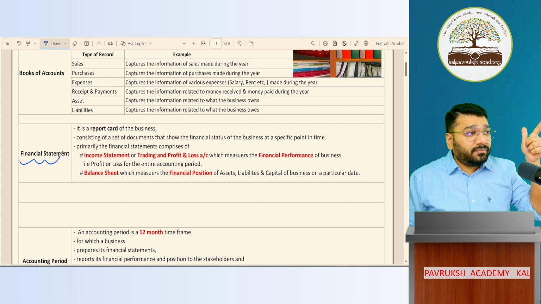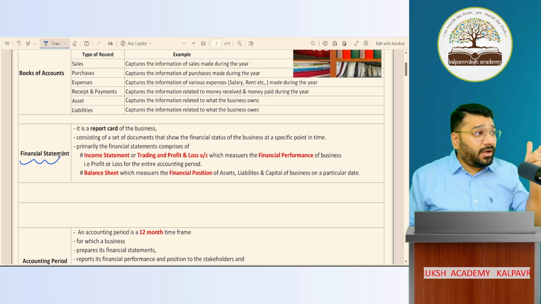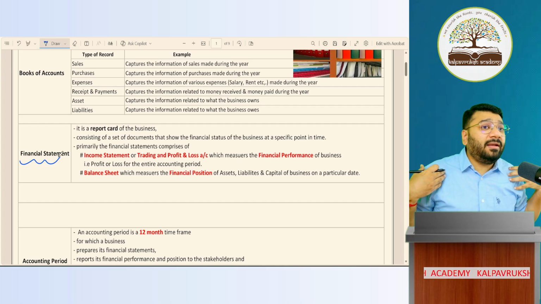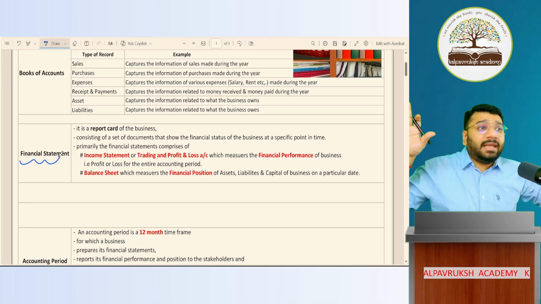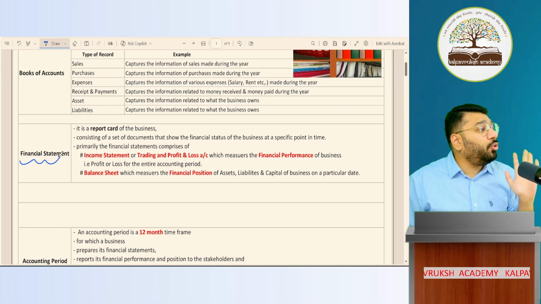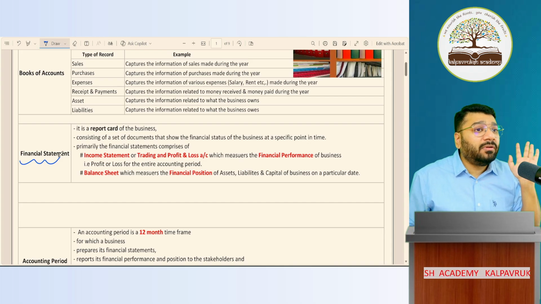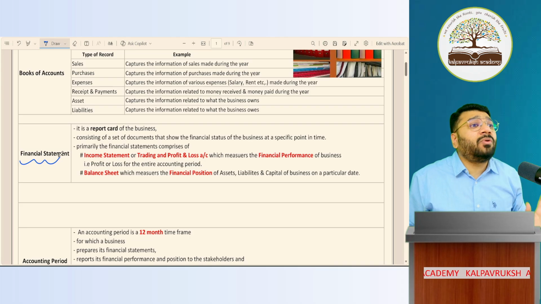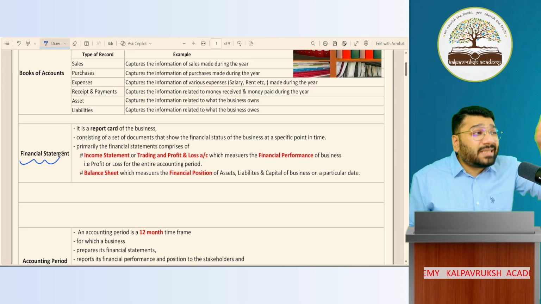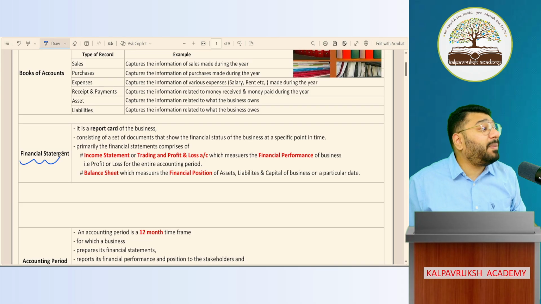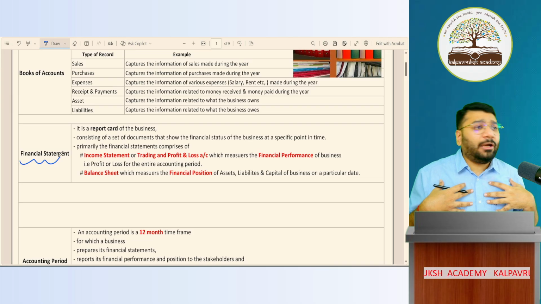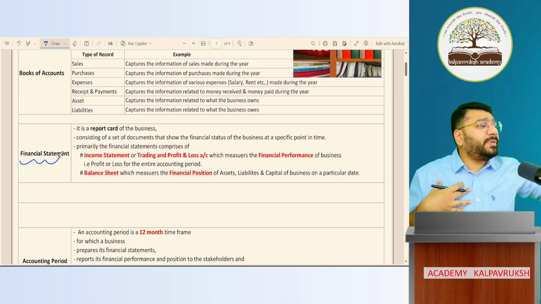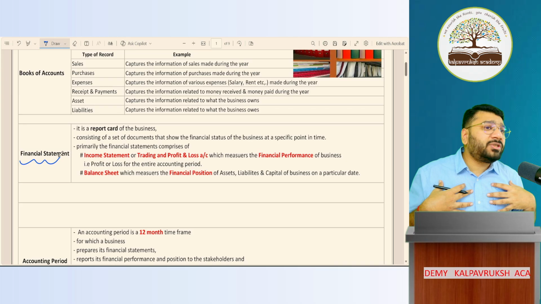Even without understanding what accounts are, you said, sir, I'm a businessman, I want to know the profit of my business. Anybody and everybody, what they want from business, first thing to know is, what is my profit? So the first objective of preparing accounts is to ascertain your profit. Profit reflects the performance of the business. Imagine my academy. I'm telling my profit is 10 lakh rupees last year. Can you say it is good or bad?